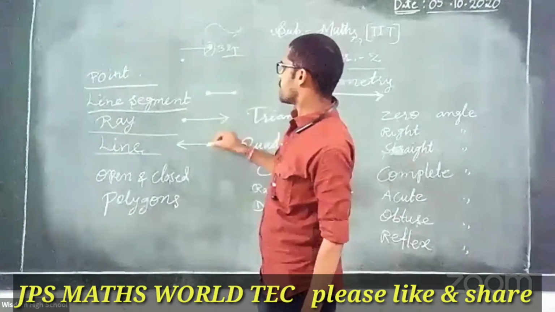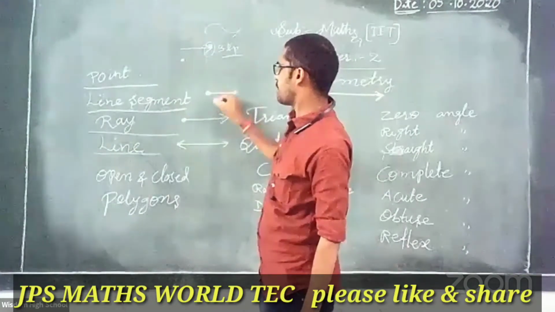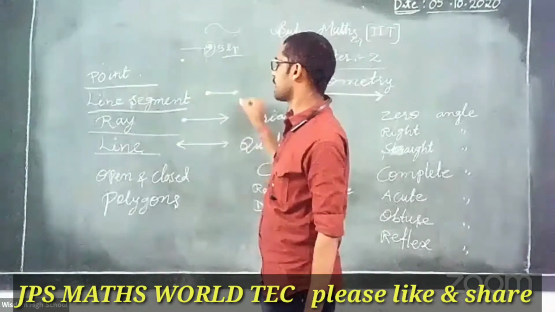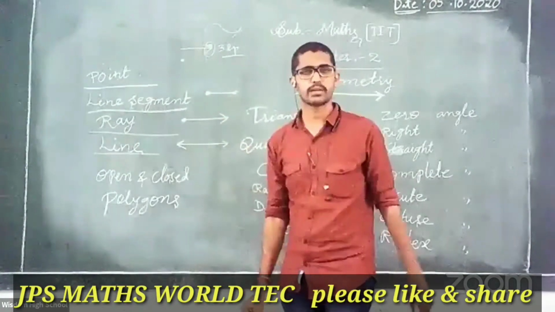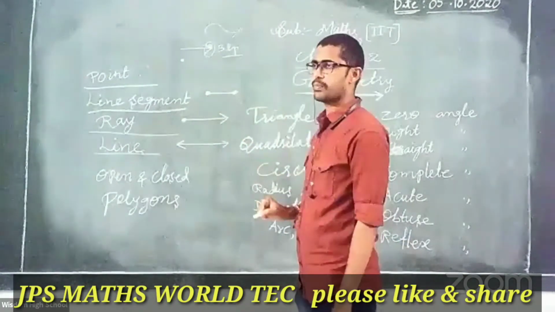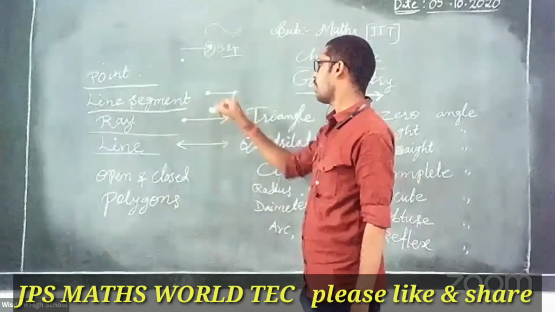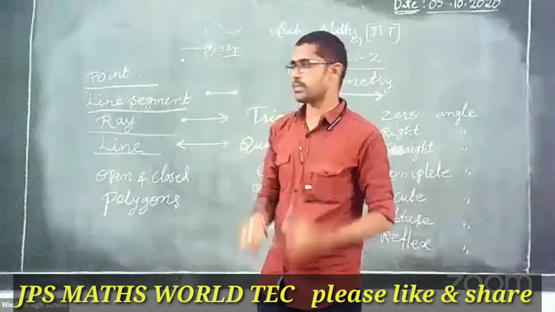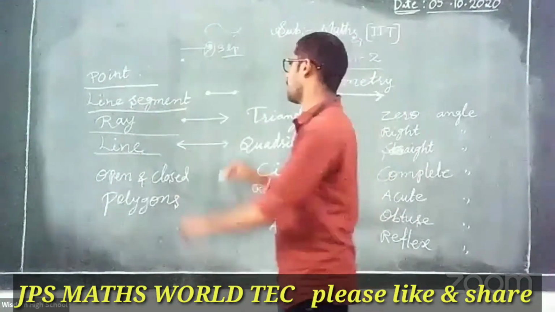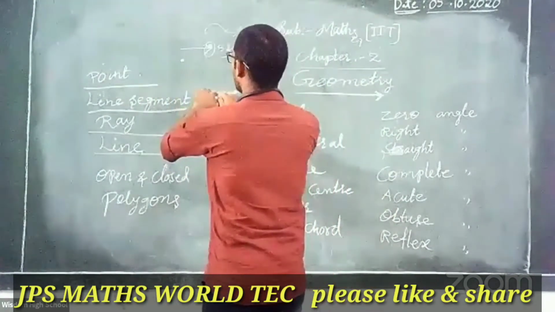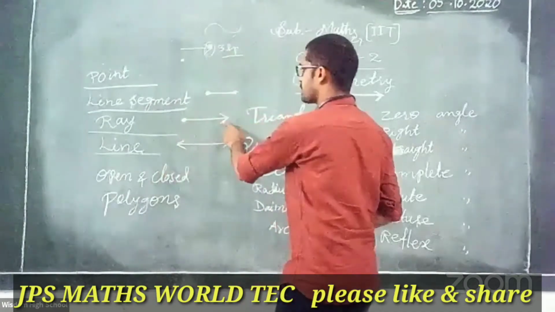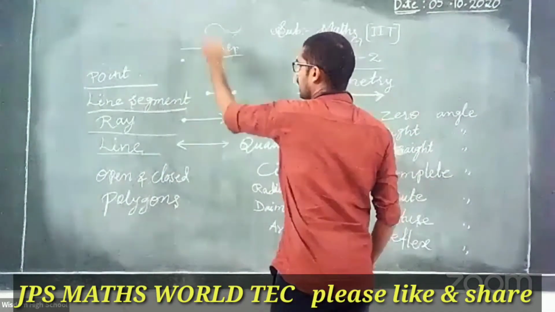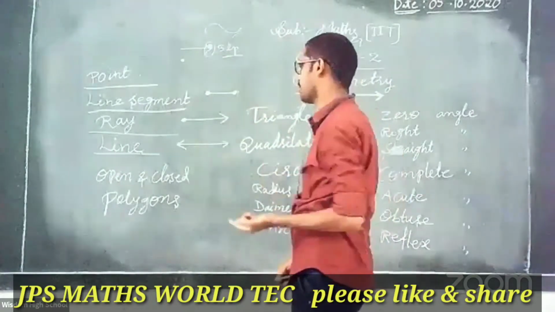In this, which one is the line segment, which is a ray, and which is a line? Which one has a fixed length? Ray or line segment? Fixed distance. Yes, line segment. Why? Because of two end points. Here it is fixed. But here observe, the ray is extending. It is extending only on one side.